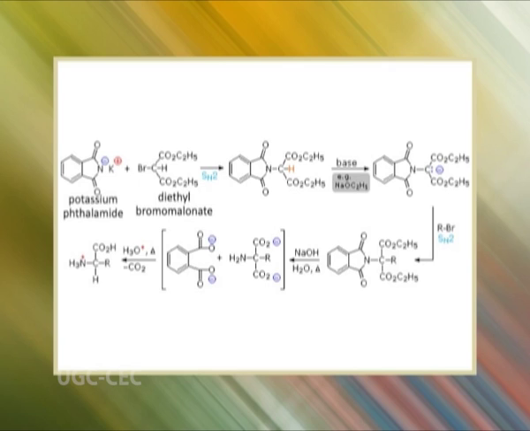In this method, the sodium or potassium salt of phthalimide is N-alkylated with a primary alkyl halide to give the corresponding N-alkyl phthalimide. The intermediate is then cleaved by hydrazine in a series of steps that end with the liberation of the final primary amine product and phthalhydrazide byproduct.